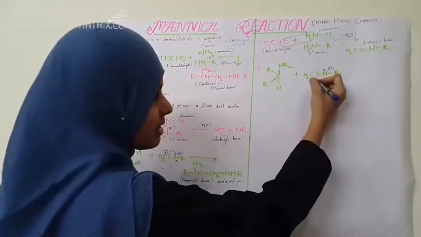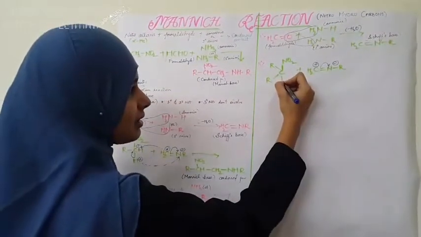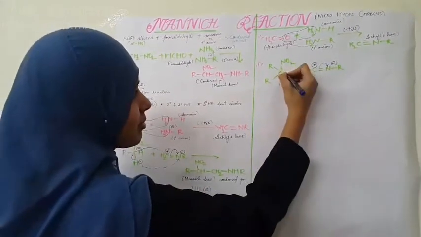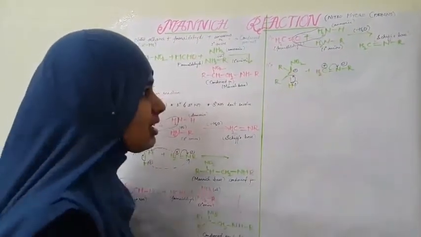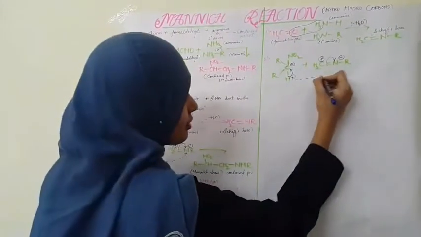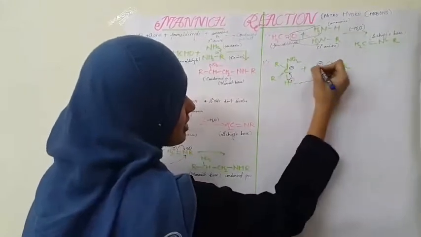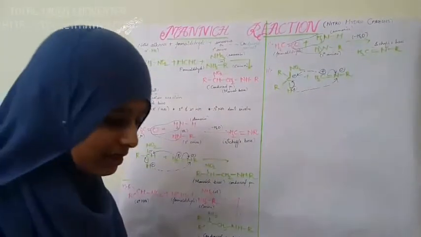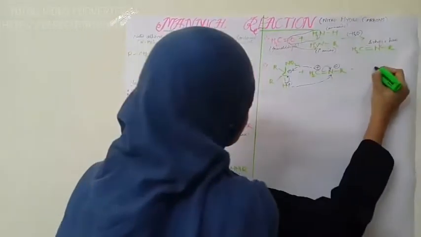This carbon as a result gets a positive charge. Here, this hydrogen gives its electrons to this carbon and gains a positive charge. This carbon as a result gets a negative charge. Now this positively charged hydrogen goes to the negatively charged nitrogen, and this positively charged carbon goes to the negatively charged carbon. Let's see what happens.